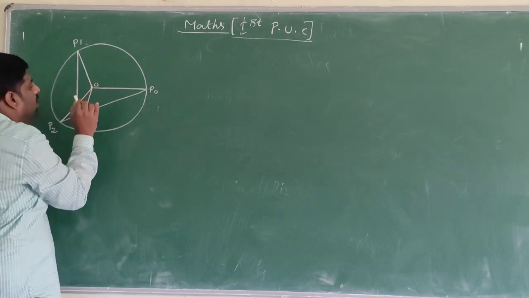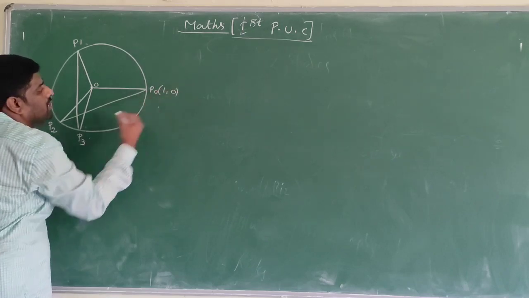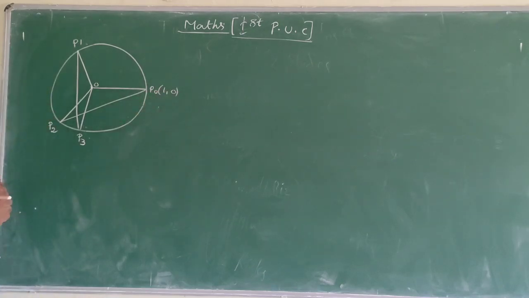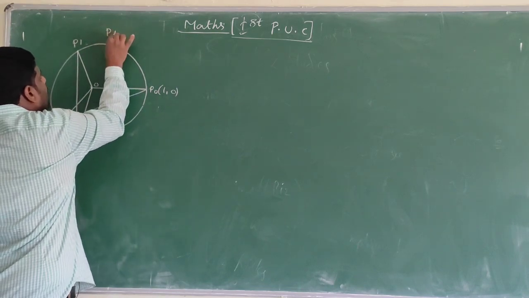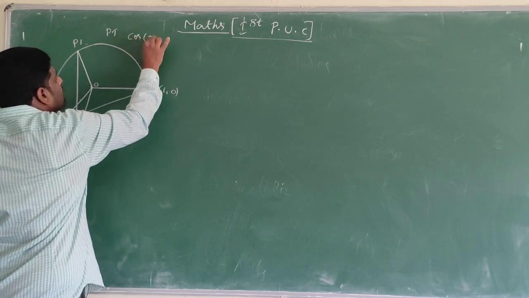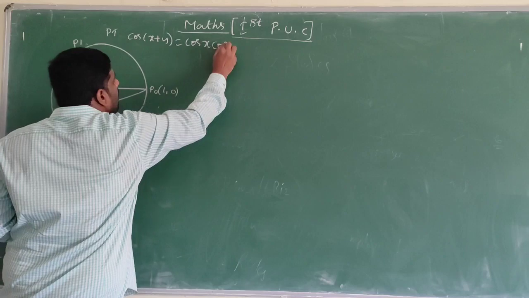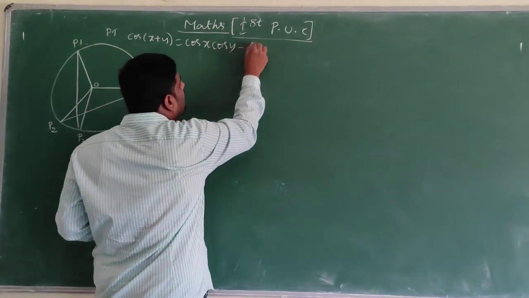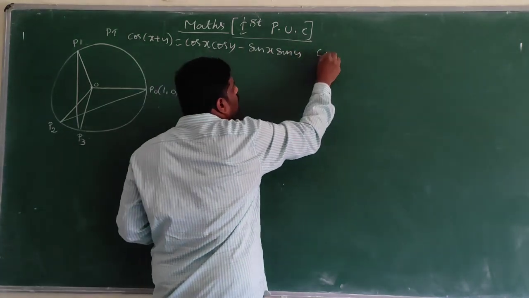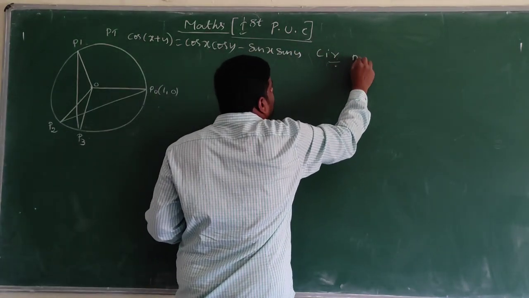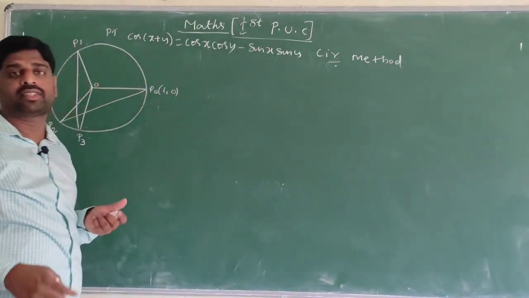Here P naught value is 1 comma 0. They will ask like this: prove that cos of x plus y is equal to cos x cos y minus sin x sin y by using the circular method. This is a question for 6 marks.